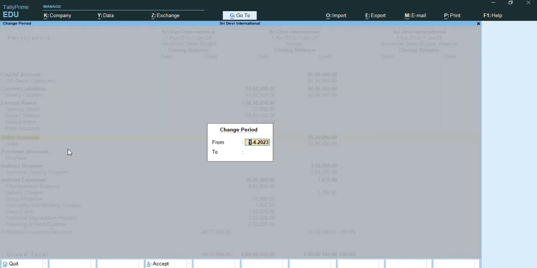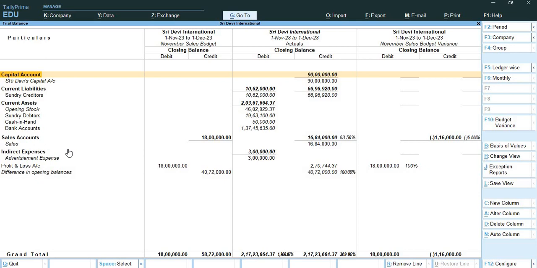I'll press F2 over here and select the specific budget I have created for November, 1st November to 1st December. So here you can see that for the November sales month, my actual planned budget was 18 lakh, but now my actual comes out to be 16 lakh 84,000, that is 93.56%. So there is a negative variance of 1,16,000, 6.44%. Alright, is it clear to you?